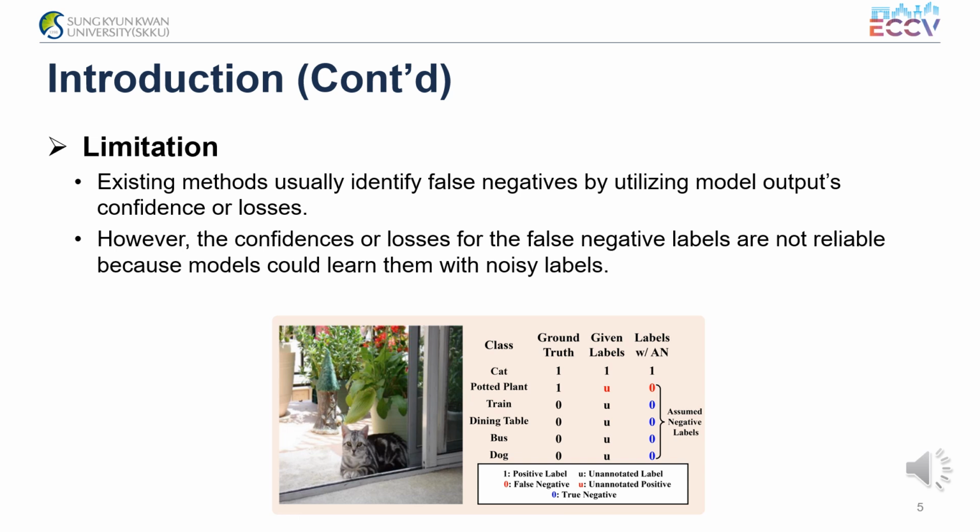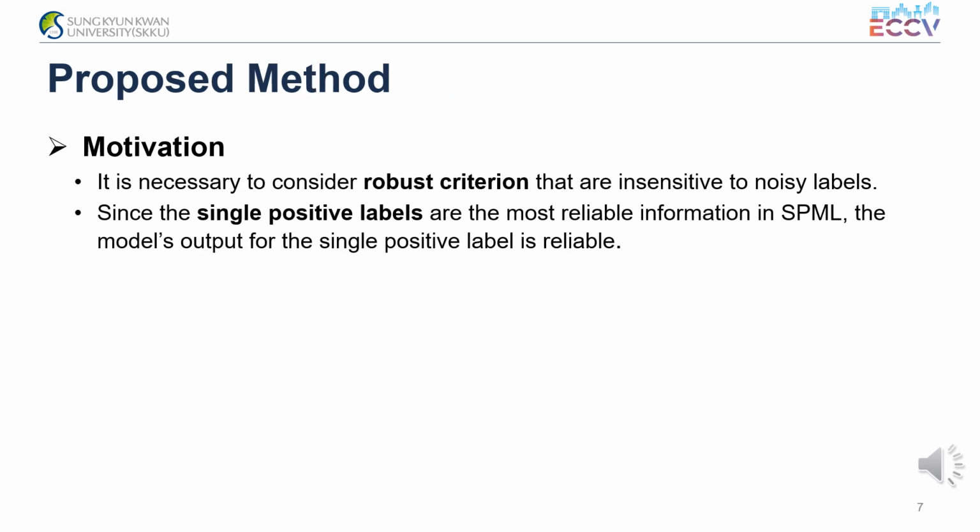However, these existing methods have significant limitations. They usually identify the false negative labels by utilizing the model output's confidence or losses. In more detail, they identify the labels with abnormally high values of the model's outputs or losses as false negative labels. However, the confidences or losses for the false negative labels are not reliable because models could learn them with noisy labels. To address this issue, it is necessary to consider a robust criterion that is insensitive to noisy labels.